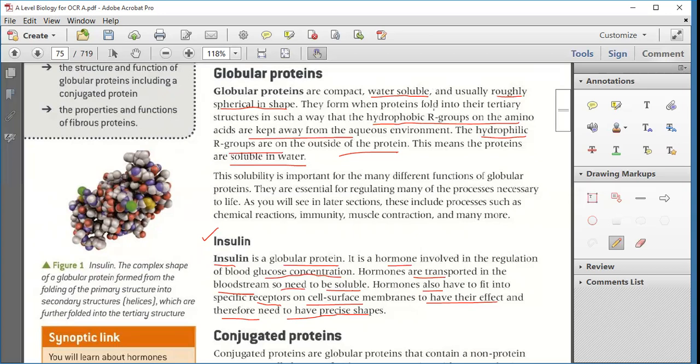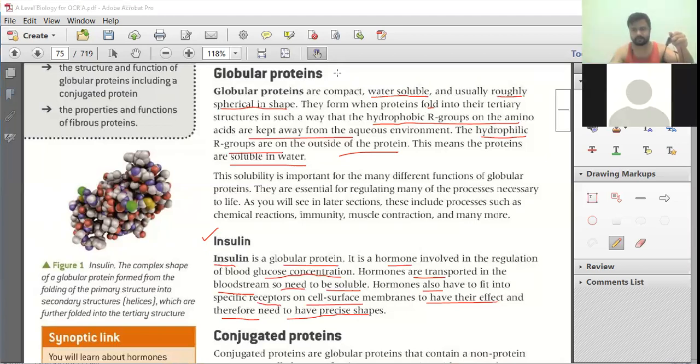And they form when proteins are folded into the tertiary structure. Now, how is it formed? Suppose you have a thread. Now see this. Can you see this thread, this earphone? Now suppose this is the structure. I am making it like this. Now it is converted into what? A spherical, compact shape. It converts to spherical in shape.